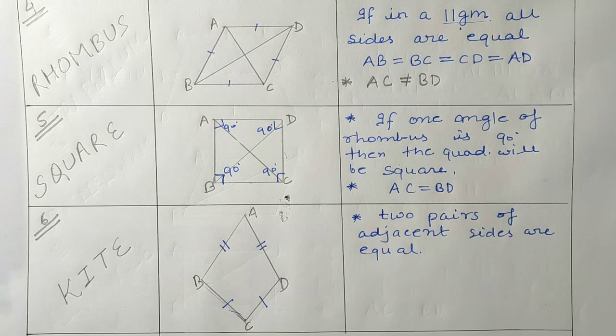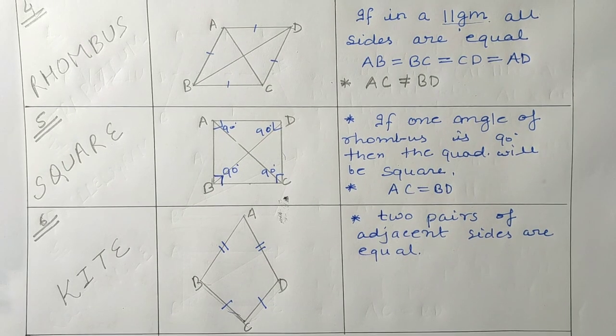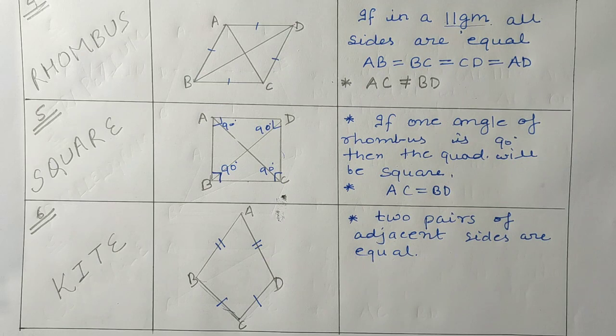So students, in sequence we have studied all the six types of quadrilateral: trapezium, parallelogram, rectangle, rhombus, square and kite. You have to note down whatever I have taught you today in the same manner that I have noted down here. This is enough for today. Go through all the topics we have studied today and note them down in your fair copy. It is very important to prepare NCERT notes clearly.